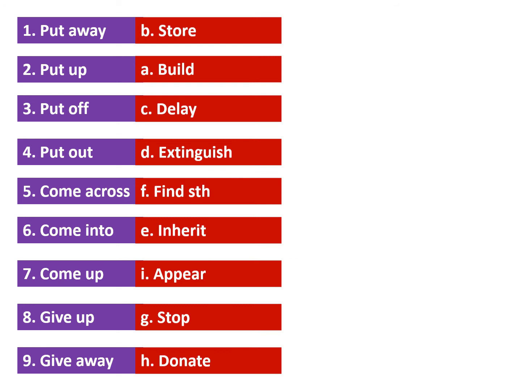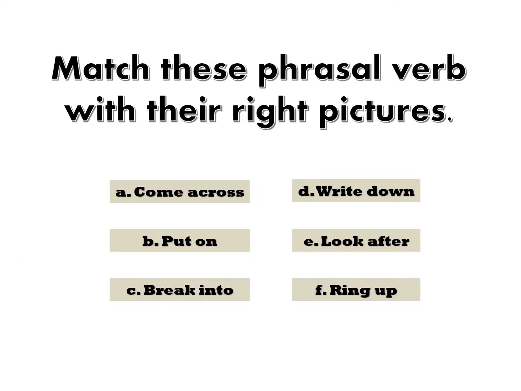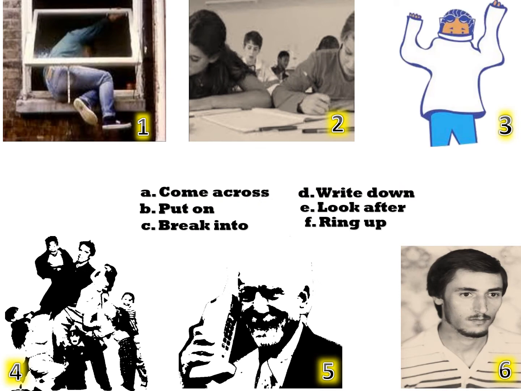Okay, let's move on. Here's another exercise about some phrasal verbs you may also know. And I'd like you to match these phrasal verbs with their right pictures. And the phrasal verbs are A, come across, B, put on, C, break into, D, write down, E, look after, and F, ring up. Okay, here are the pictures and the phrasal verbs. Picture 1, 2, 3, 4, 5, 6. And phrasal verbs A, B, C, D, E, F.